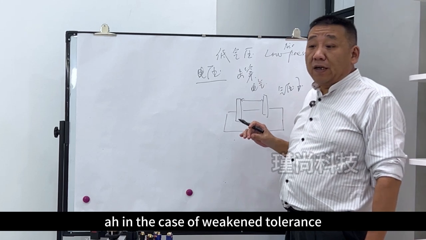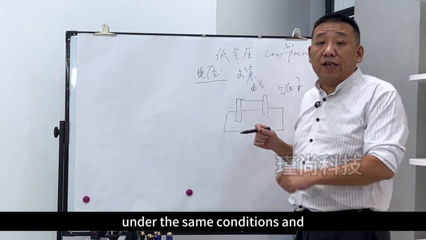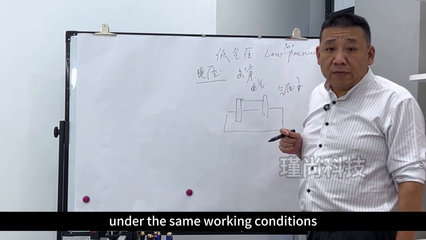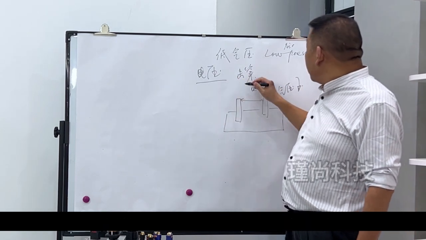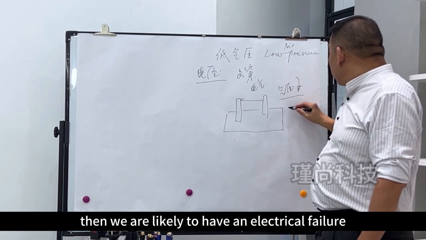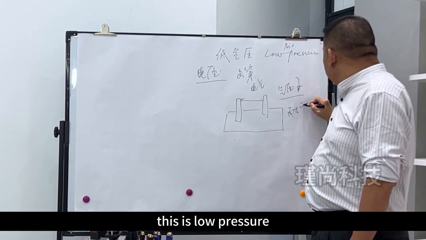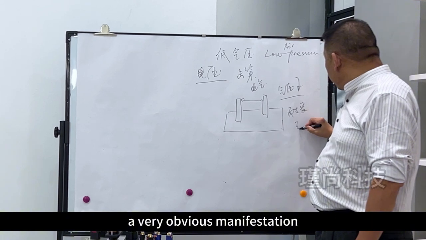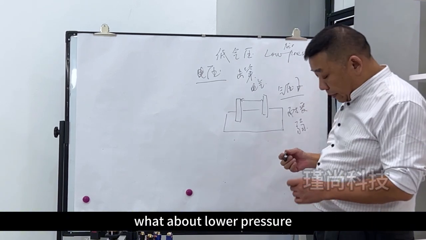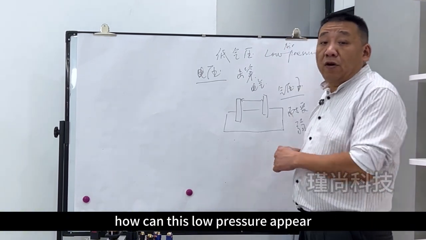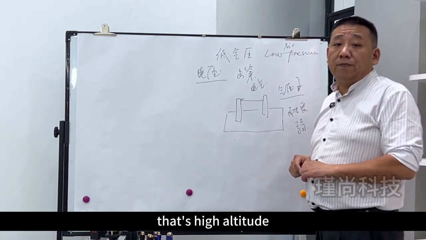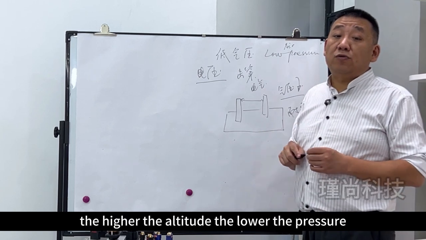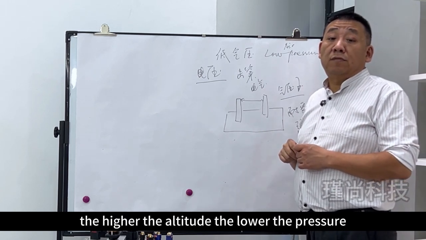With weakened tolerance, under the same working conditions, if the air pressure in that place is lower, then we are likely to have an electrical failure. This is a very obvious manifestation of low pressure. How can this low pressure appear? The most fundamental reason is high altitude. The higher the altitude, the lower the pressure.